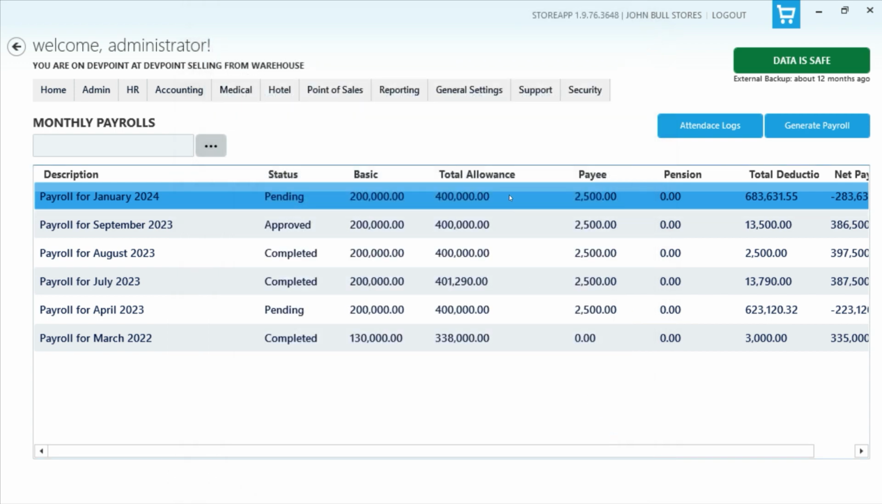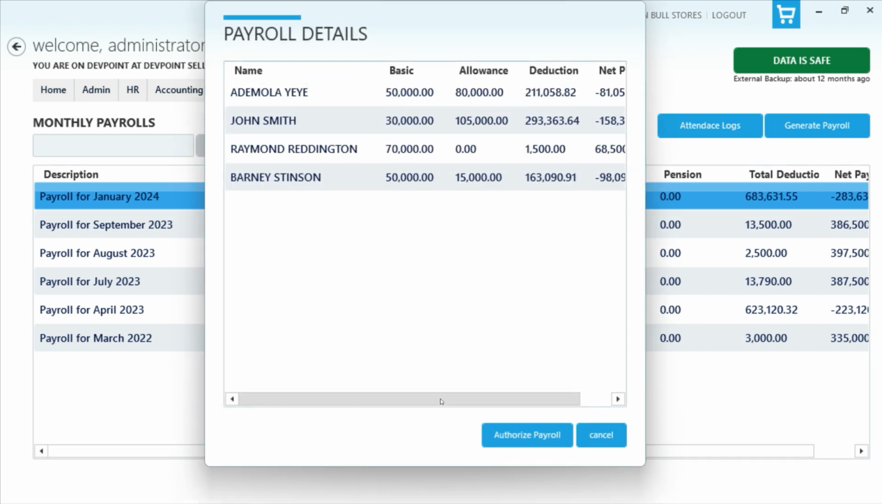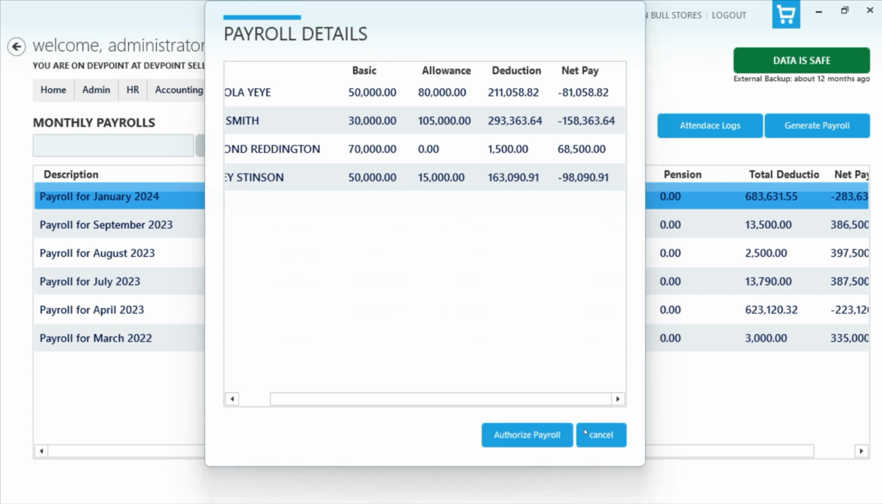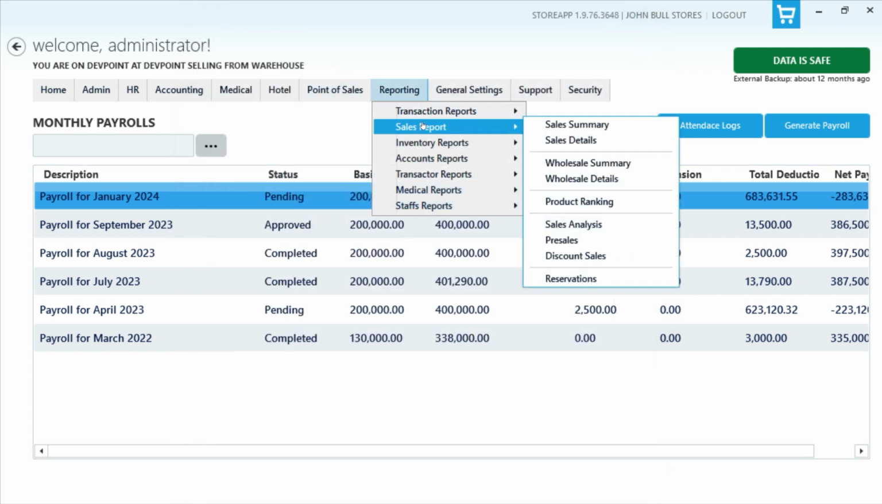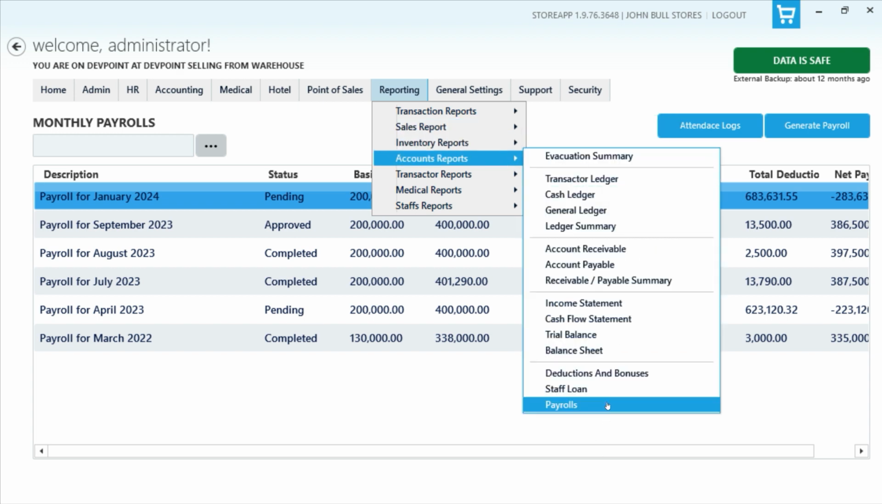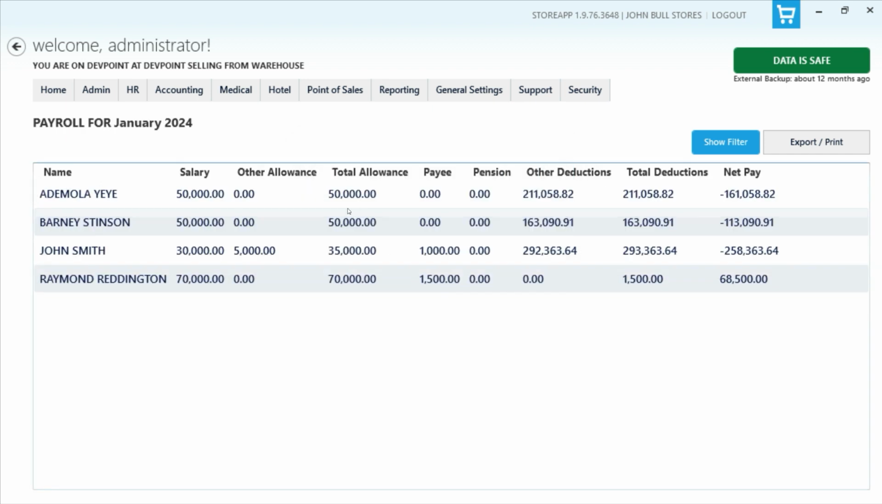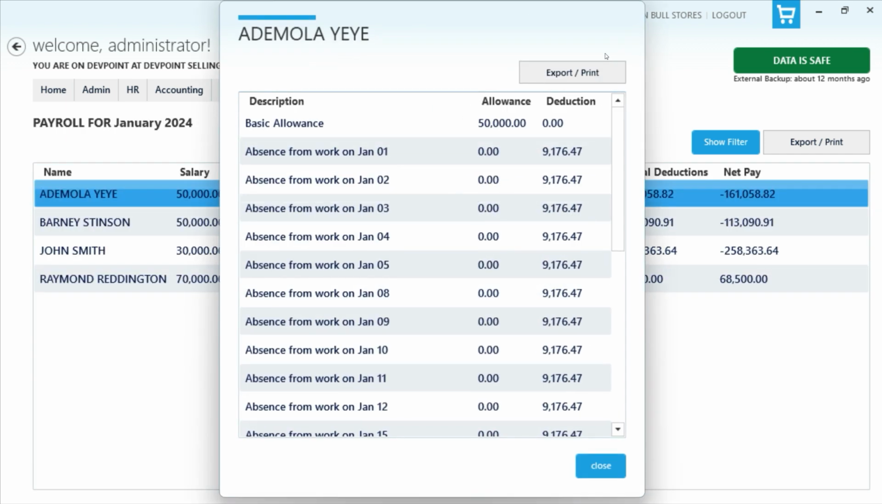So once you are certain that this figure is okay, then you can authorize the payroll. I don't think you'll be able to print out any payslip from this payroll until it is approved. So if I go to accounts, payroll report, and I try to look at the payroll for January.